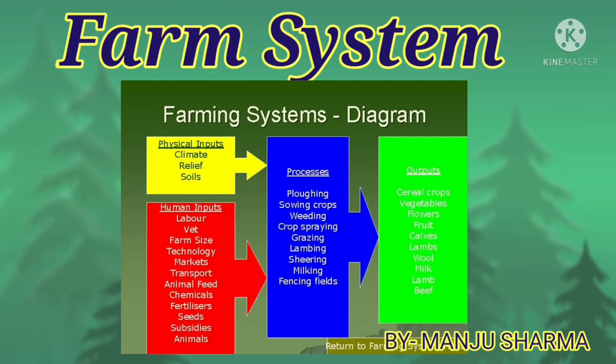Now we will know about the farm system. Agriculture, also commonly known as farming, can be considered as a system. This needs two types of inputs, physical inputs and human inputs. Physical inputs are sunshine, temperature, rainfall, soil, slope, drainage, length of growing season, seeds and manure. Human inputs are workers, money, machinery, fertilizers, pesticides, and storage. The output of this system is the crop.